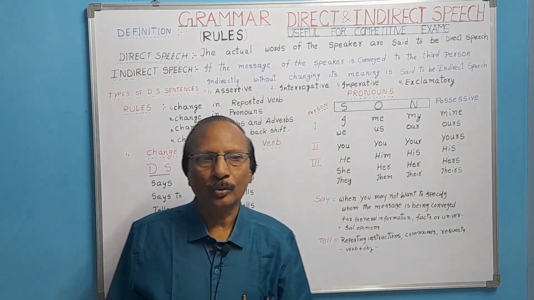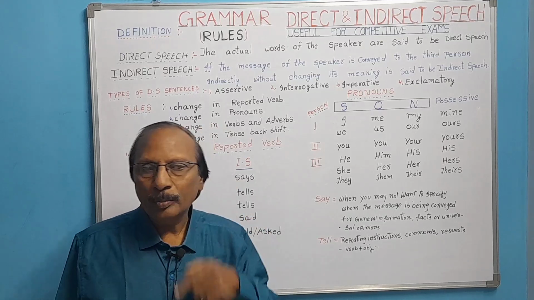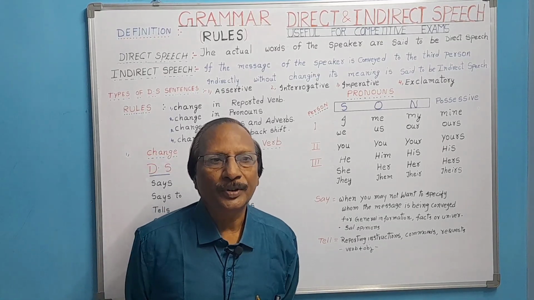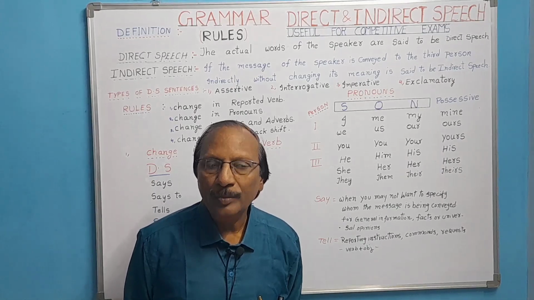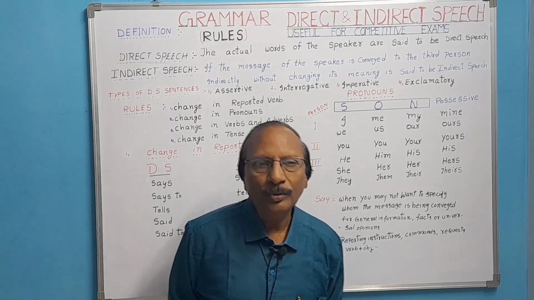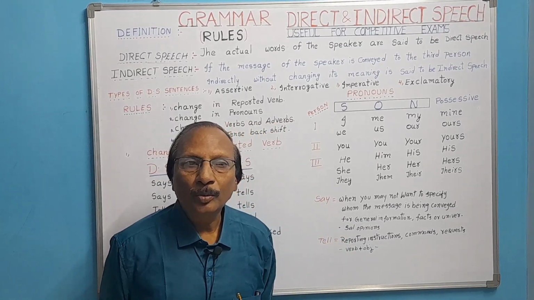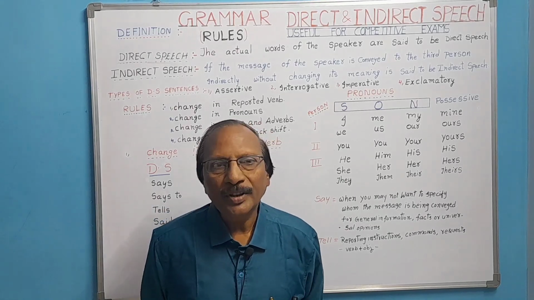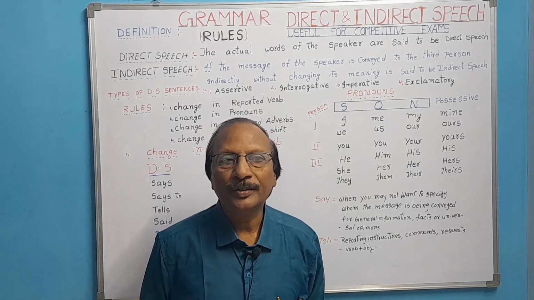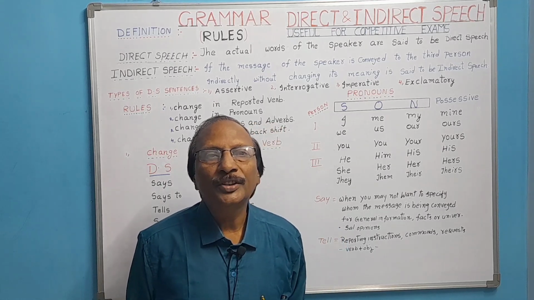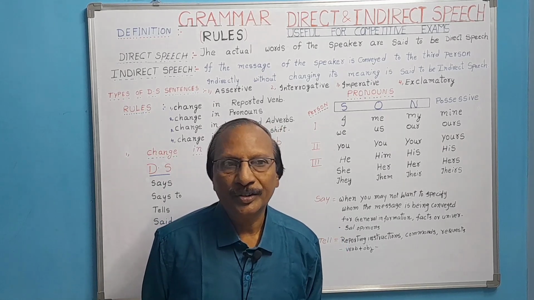Now I am speaking to you. You listen to my words. What I speak are actual words, and they are called direct speech. The speaker's actual words: now I am a speaker, I speak to you and you listen to me. My actual words are said to be direct speech. And when you want to convey my message to a third person in my absence, you convey it indirectly without changing its meaning. That is called indirect speech.